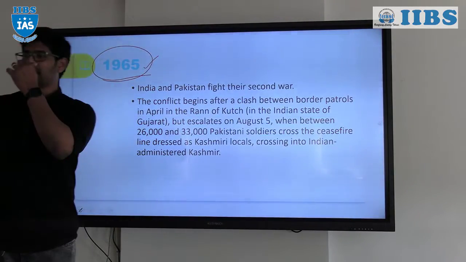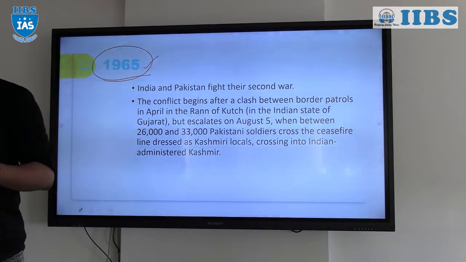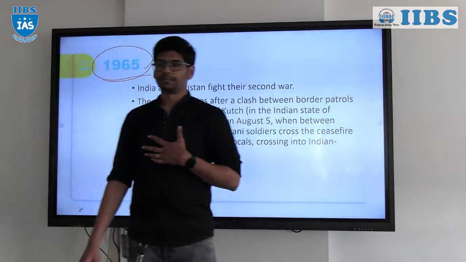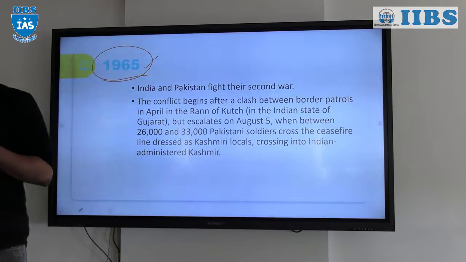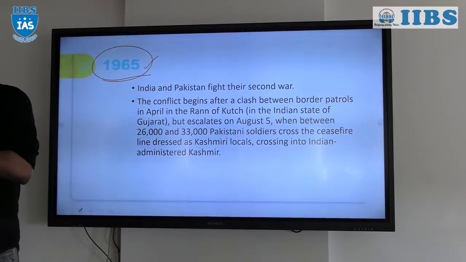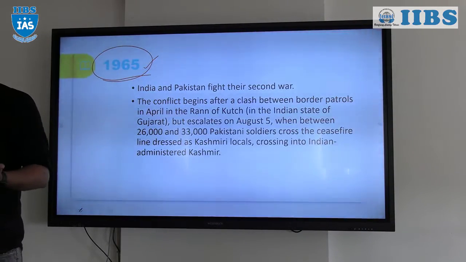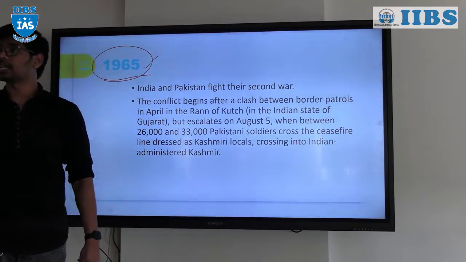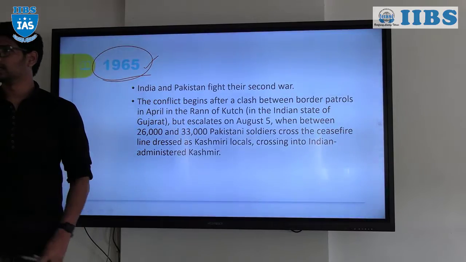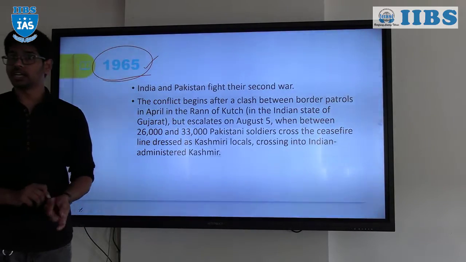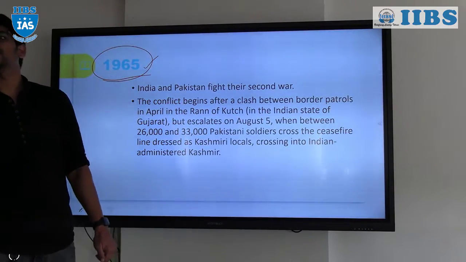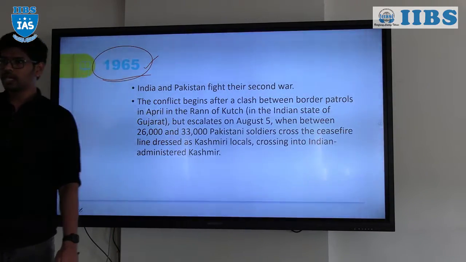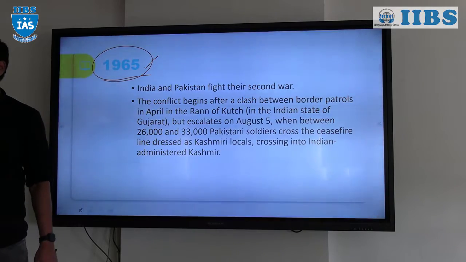1965. So India fought the second war in 1965 because in 1962 India had gone for another war with China. The notion of India being the weaker nation was perceived by Pakistan and it wanted to test India. So it started the attack on the Sir Creek or Rann of Kutch. Initially it started a slight kind of war in the Rann of Kutch region to see India's reaction.